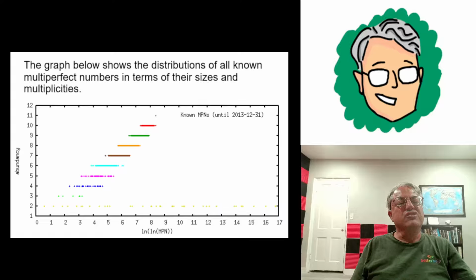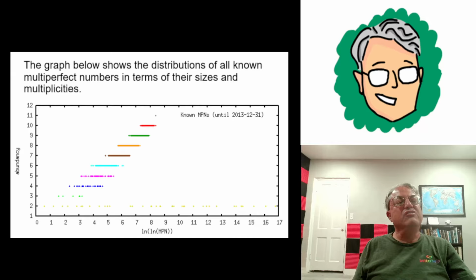The largest known perfect number has ln of that number already 17. And I guess e to the 17, what is that about? I think it's in the millions. So that means it's like e to 1 million roughly, or e to several million. I know it's 2 to like 83 million or something. So these things are huge. The largest known perfect numbers are humongous. I think the largest known one has almost 50 million digits.